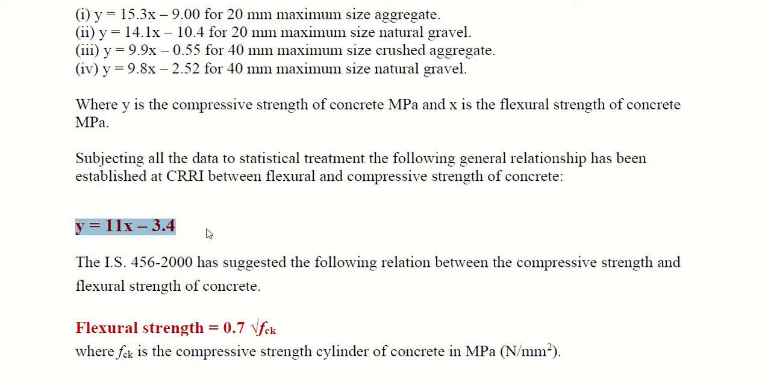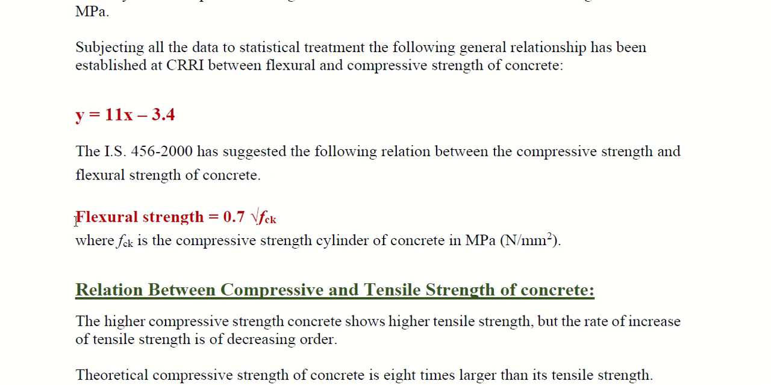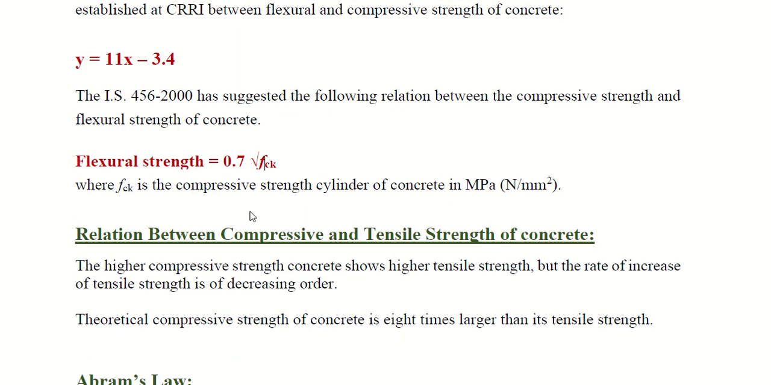This is the equation, where y is the compressive strength of the concrete in megapascal and x is the flexural strength of the concrete in megapascal. This is the equation which gives the relationship between compressive strength and flexural strength of concrete in megapascal, given by CRRI, Central Road Research Institute. But now if you look into IS 456-2000, it has also given us a relationship between the compressive strength and flexural strength of concrete: flexural strength is equal to 0.7 root fck, where fck stands for the compressive strength of the concrete.